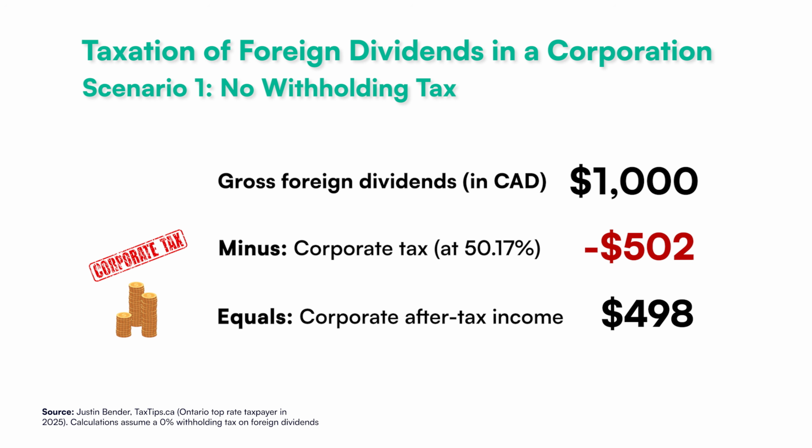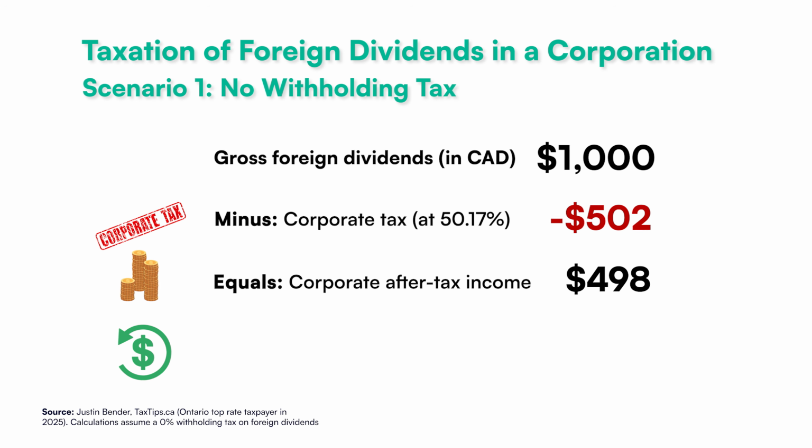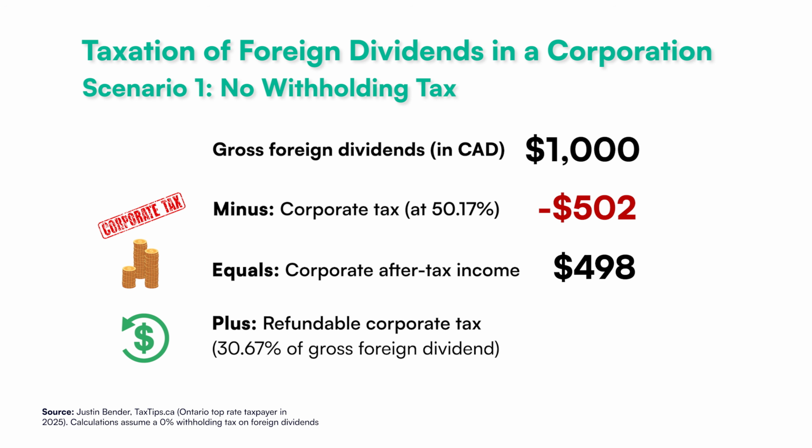They could then choose to either reinvest this $498 within the corporation or distribute it as a taxable dividend. To understand the full impact of corporate and personal taxes, we'll assume the business owner distributes the income. Since the corporation has already paid $502 of tax on these foreign dividends, a portion of the corporate tax is refundable when taxable dividends are distributed to shareholders. This refundable tax is calculated as 30.67% of the gross foreign income. So on $1,000 of gross foreign income, and assuming no withholding taxes, the refundable corporate tax would be $307.